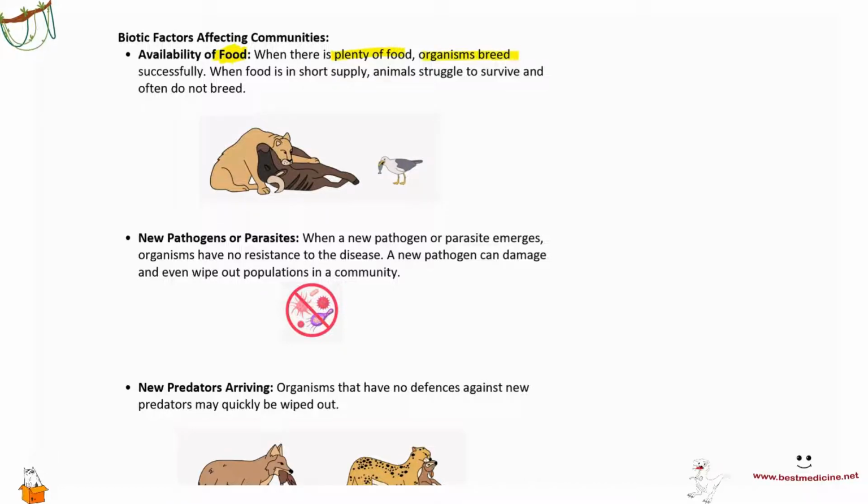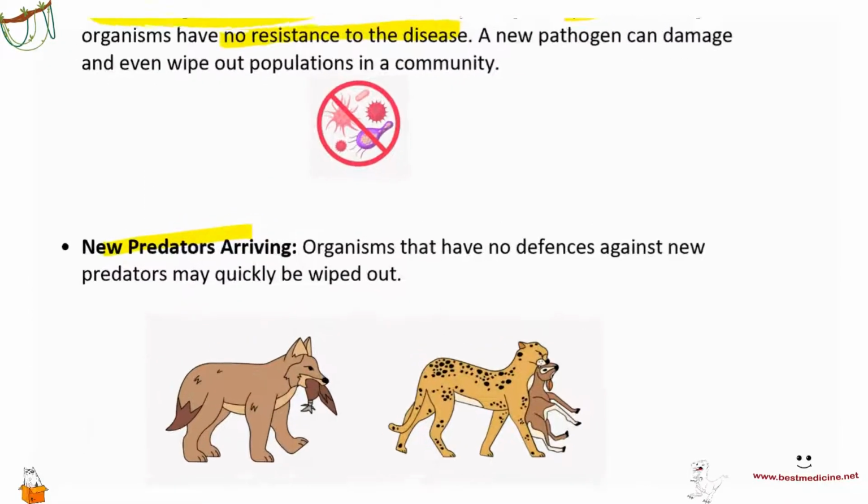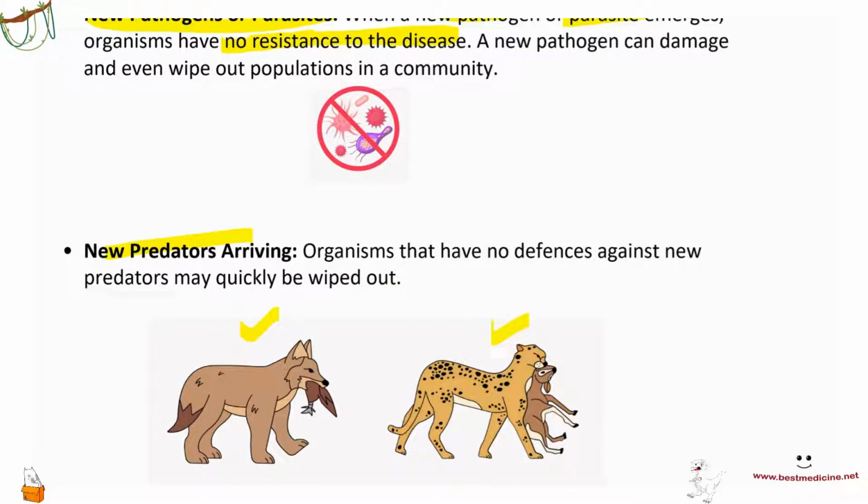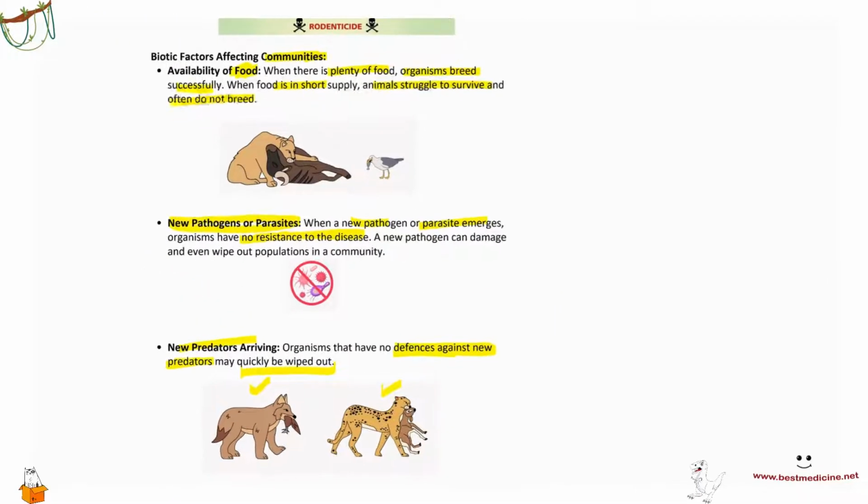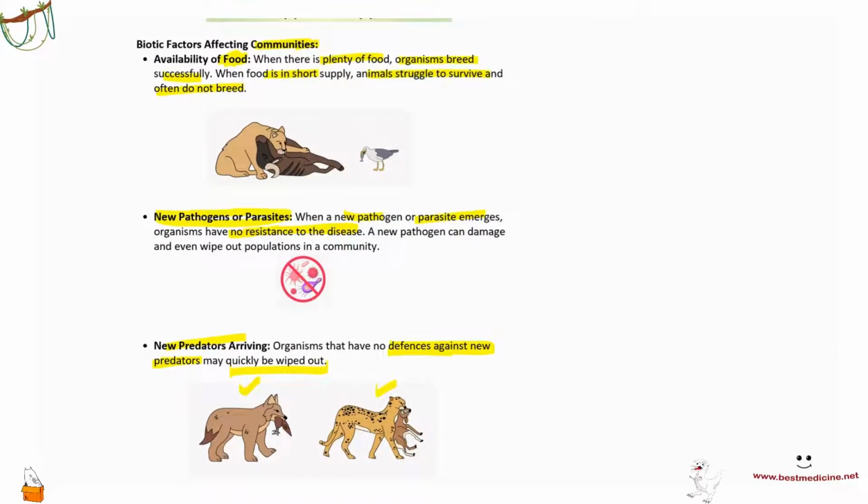When there's plenty of food, of course, organisms breed successfully, and when food is in short supply, animals struggle to survive and often do not breed. So that affects the communities, of course. New pathogens and parasites can also affect communities. When a new pathogen or parasite emerges, organisms have no resistance to the disease, and there's a huge rate of deaths among that particular population. New predators arriving. You can have new predators come in. For example, here's a wolf, right? Here's a tiger that is coming in. Organisms that have no defenses against new predators that they're not really used to and have not been adapted to may quickly be wiped out. So these are some of the biotic factors that can affect communities.